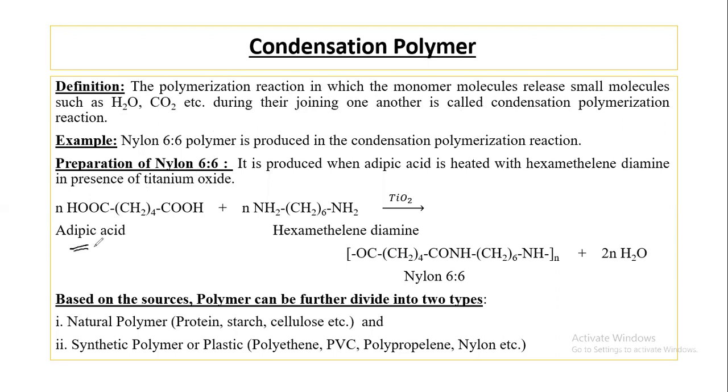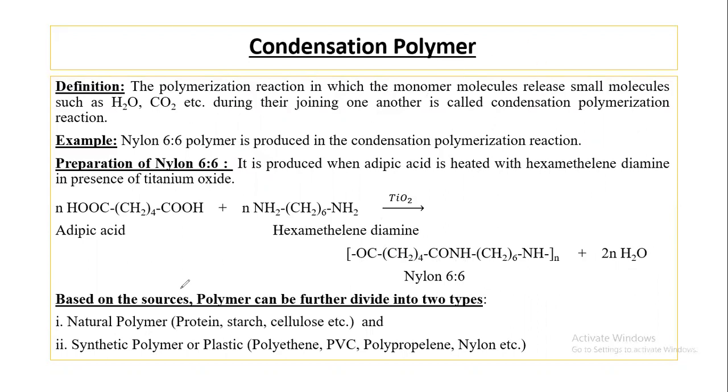Here, adipic acid and hexamethylene diamine, hexamethylene meaning 6 CH2 groups, diamine meaning 2 amino groups, react in presence of titanium oxide and remove a water molecule, and this compound is known as nylon 66. Why 66? Because on the left side of this nitrogen atom, 6 carbon atoms are present, 1 plus 4 plus 1, and on the right side of this atom, 6 carbon atoms are present. So this is called nylon 66.